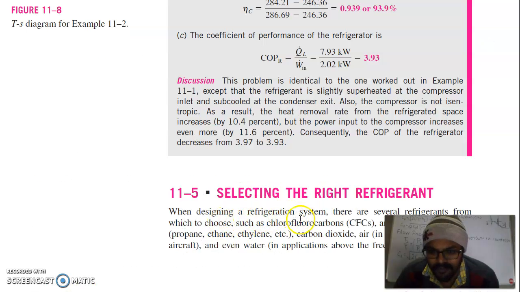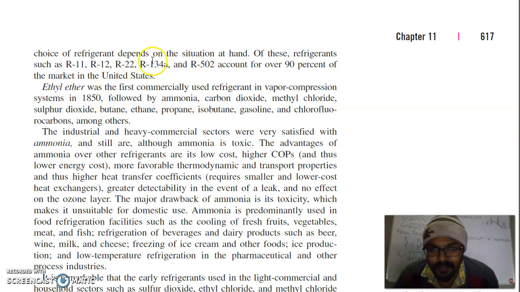When designing a refrigeration system, there are several refrigerants from which to choose, such as chlorofluorocarbons, ammonia, hydrocarbons (propane, ethane, ethylene, etc.), carbon dioxide, air in the air conditioning of aircraft, and even water in applications above the freezing point. The right choice of refrigerant depends on the situation at hand. Of course, refrigerants such as R11, R12, R22, R134a and R502 account for over 90% of the market in the United States.